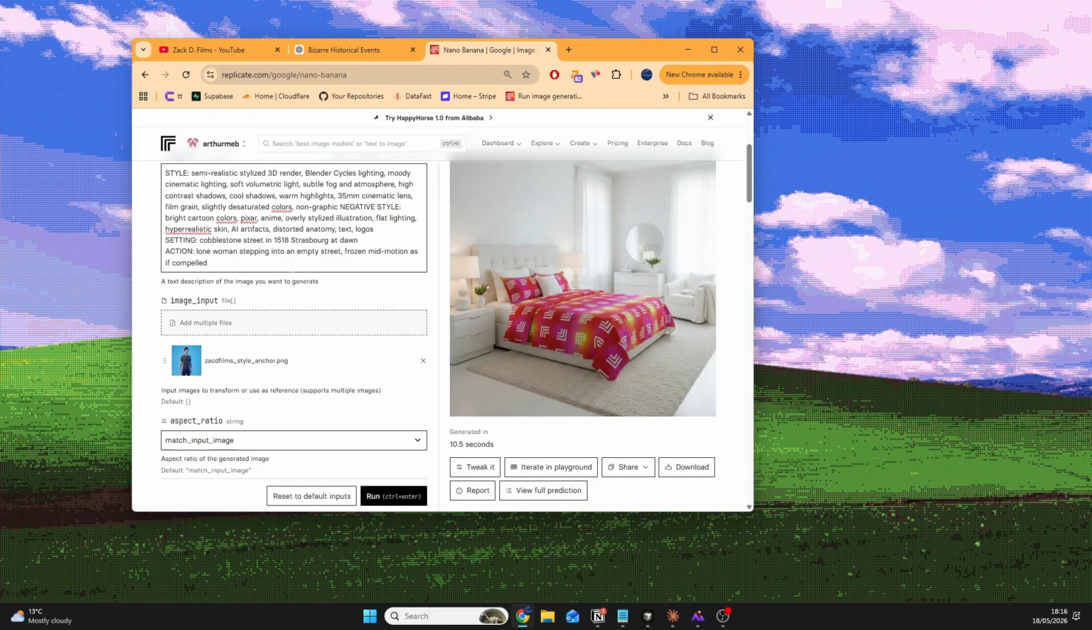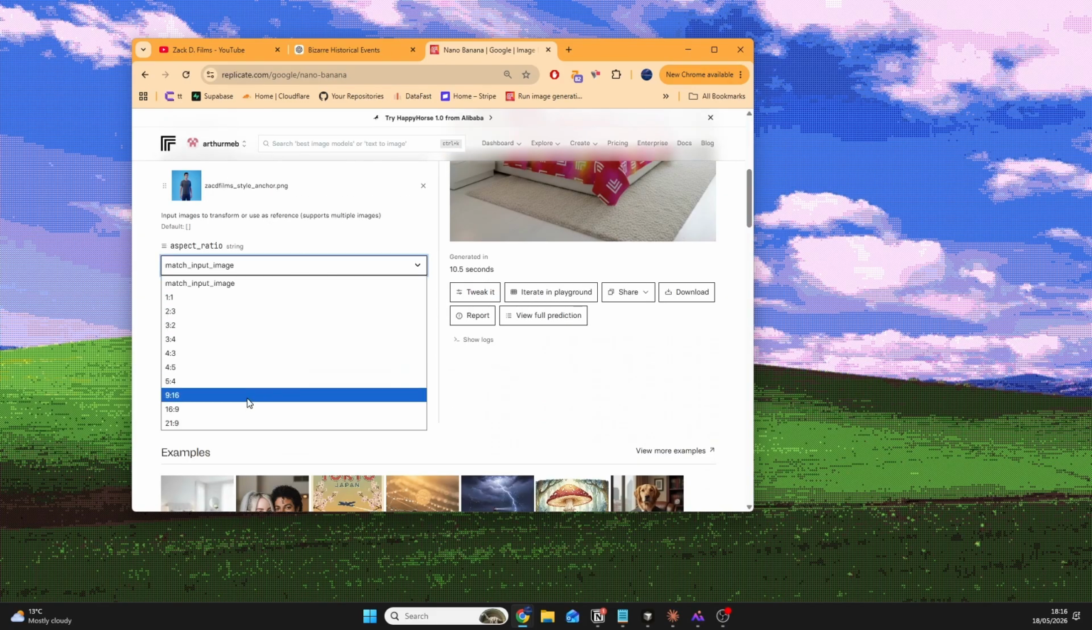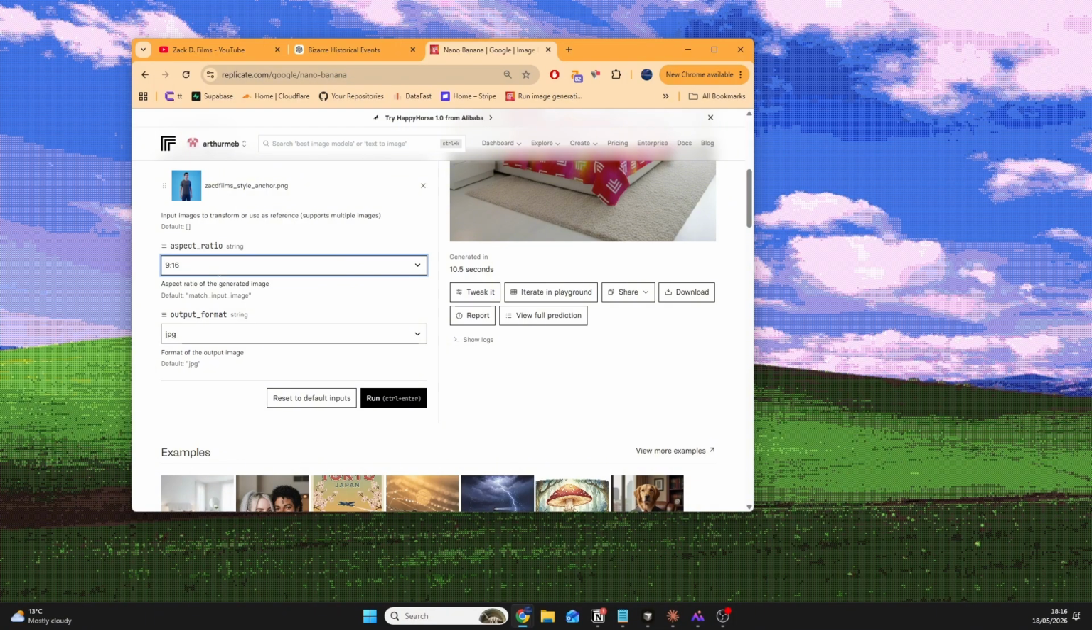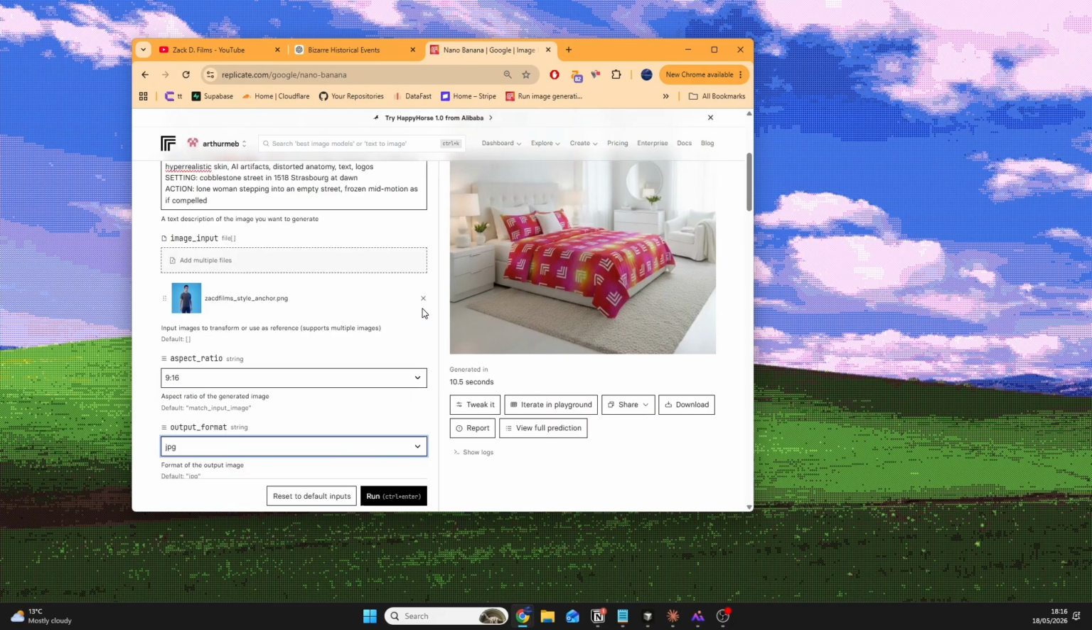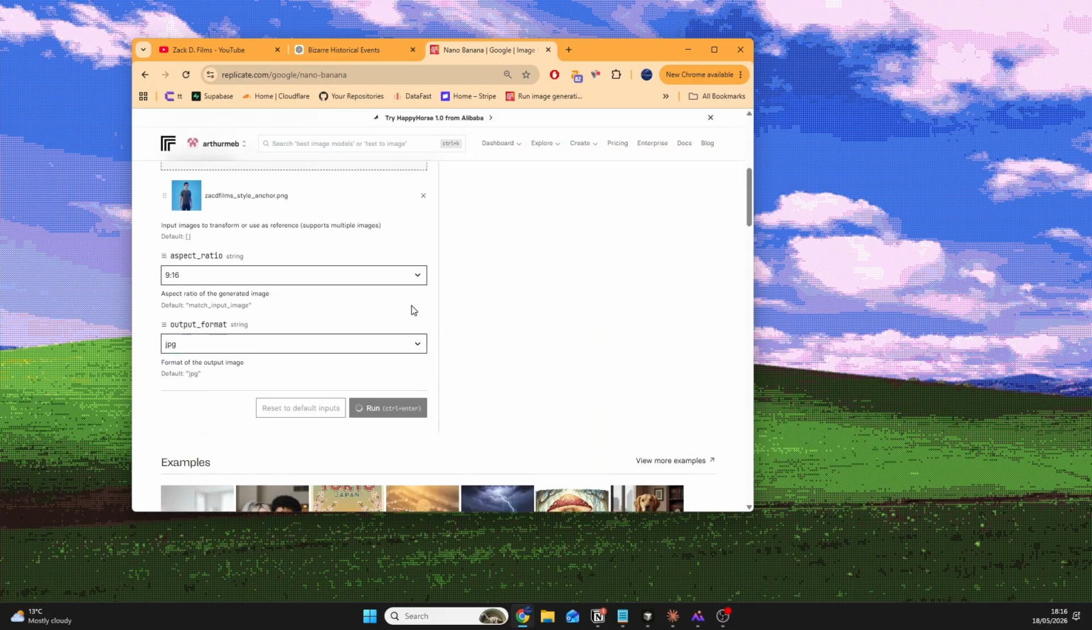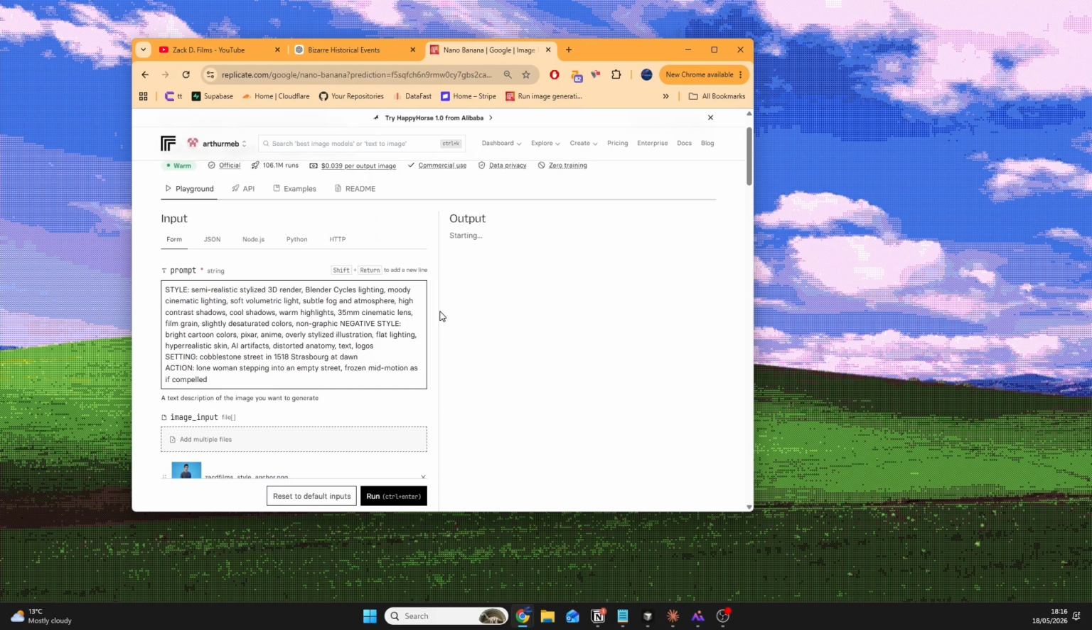So we input that image, we come down, we change this to 9:16, which is the format we use for YouTube Shorts, TikTok, Reels, and Instagram Reels. JPEG, PNG, doesn't really matter, that's just preference. And then we just run that, okay? I'll fast forward this bit so you don't have to wait for the boring parts.